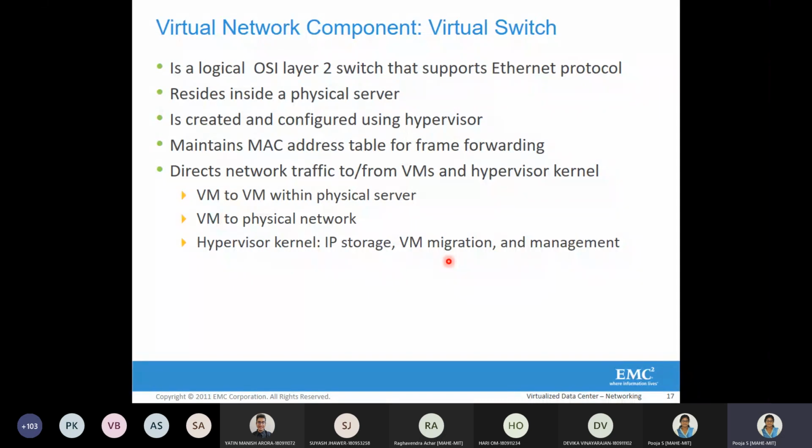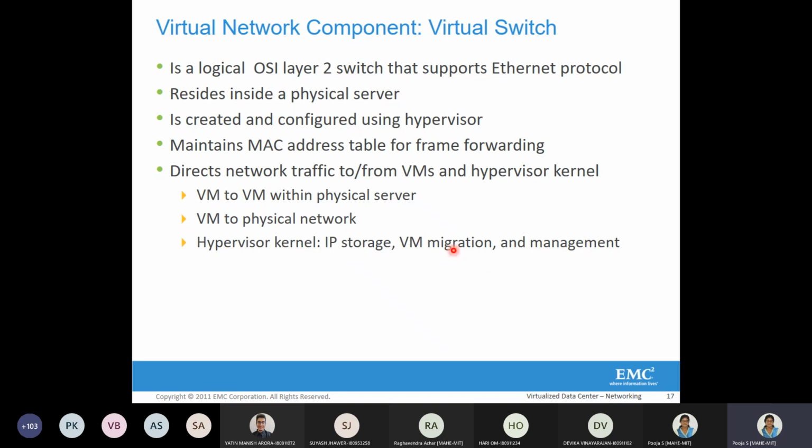The virtual switch basically does the management of traffic, meaning either a VM communicates with a VM in the same virtual network, or a VM communicates with another VM on a different physical server, or a VM communicates with storage. We have seen that a VM can directly access the storage it is connected to. That is done via the concept called raw device mapping, which we have seen. All these things go through virtual switches.